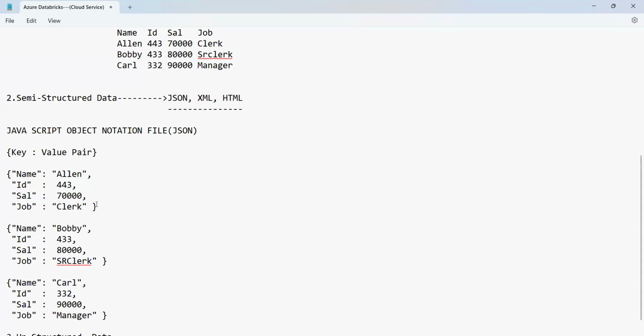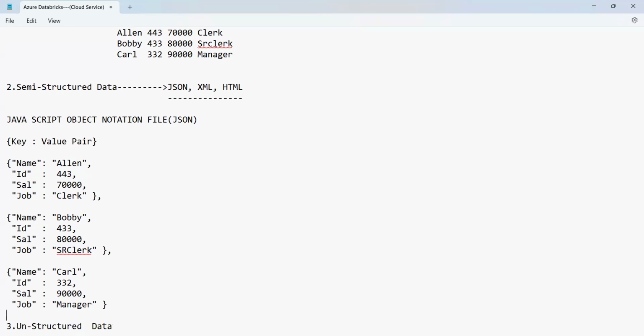So here, as you have many rows, commas are placed between them. And finally, this is the end of the data. As you have only 3 rows, this is the complete data, 3 rows of data written in JSON format.